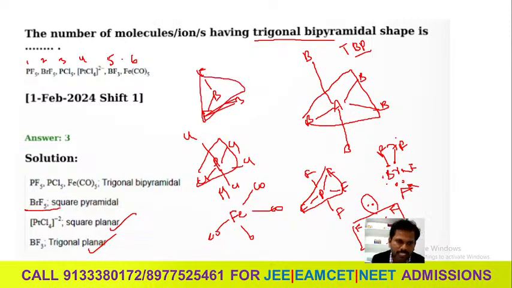So see this number of molecules, how many? 3 is the 1 and this is the 2 and this is the 3. Number of molecules is 3, okay.